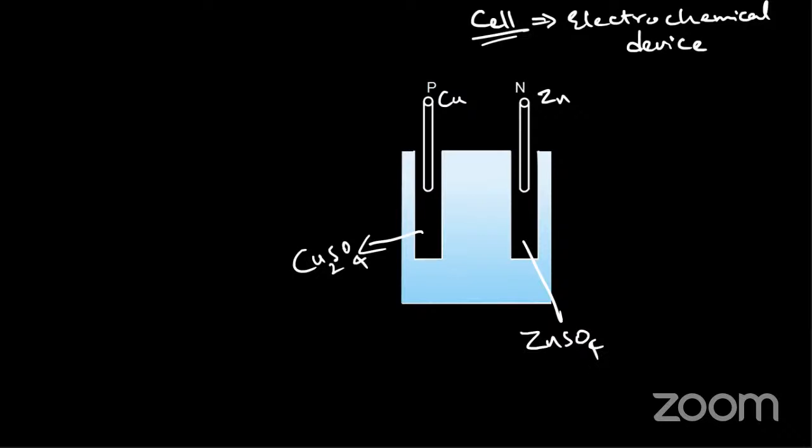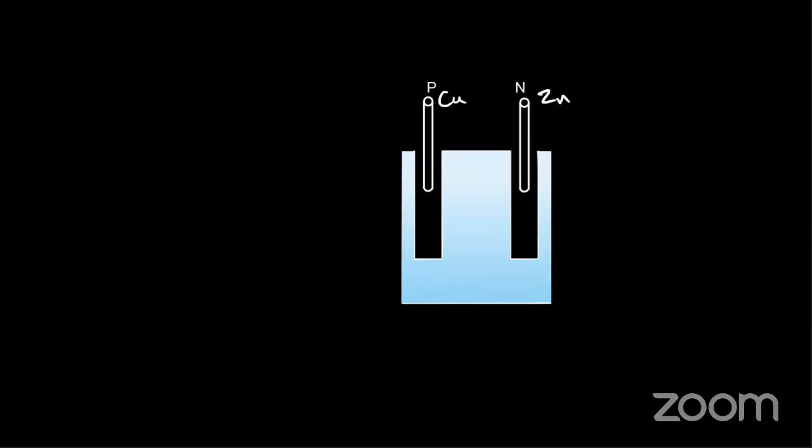If I dip copper in copper sulfate and zinc in zinc sulfate, and connect these two by some means with a salt solution, I hope most of you have learned the Daniell cell in your chemistry class. So we have such an arrangement. There will be chemical reactions happening, and these chemical reactions give rise to an electric current between these.